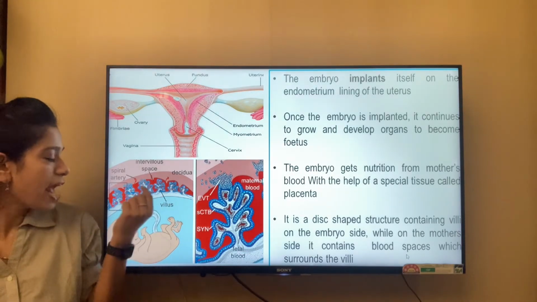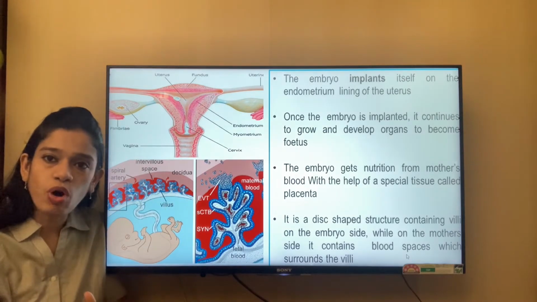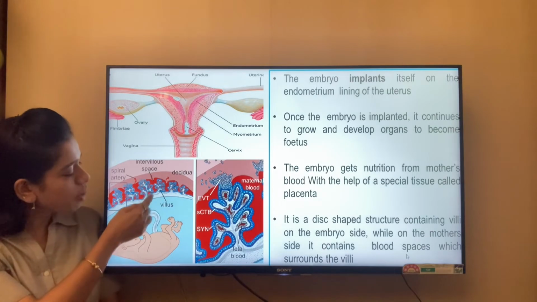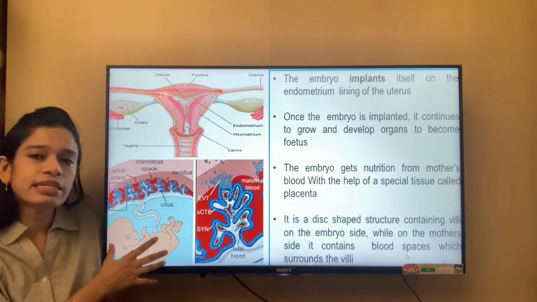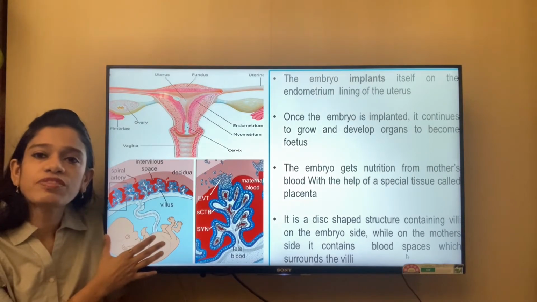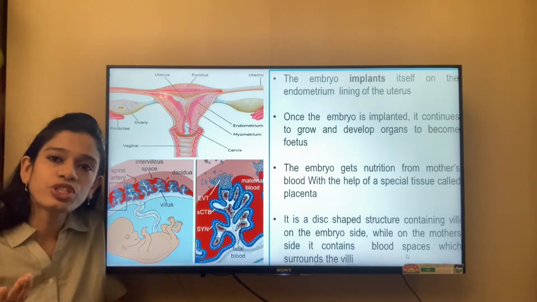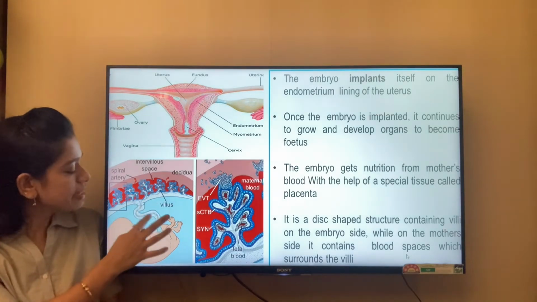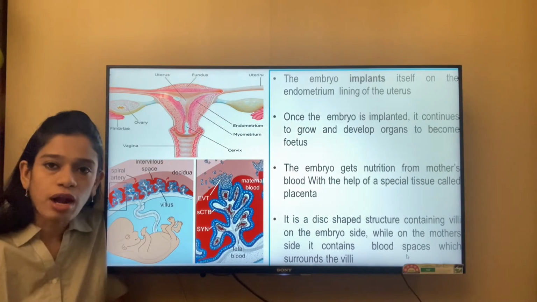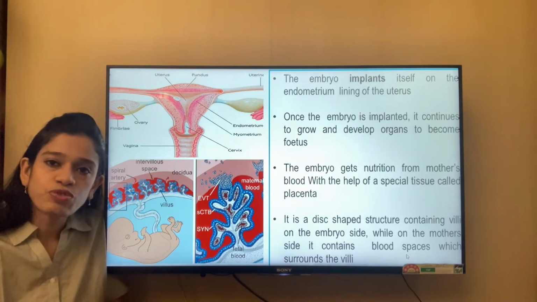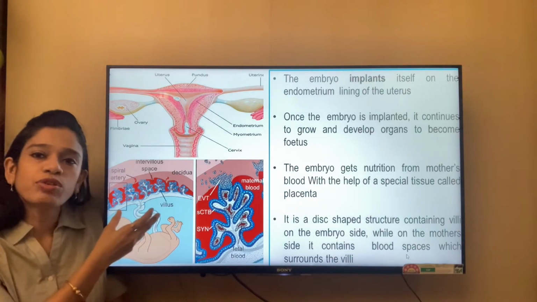What the placenta absorbs from the blood, may it be oxygen or nutrition, is passed from the placenta through the umbilical cord and received by the fetus. This is how the fetus keeps on growing, through the nutrition of the mother. The waste material from the fetus, either carbon dioxide or other waste, is passed back through the umbilical cord into the placenta.